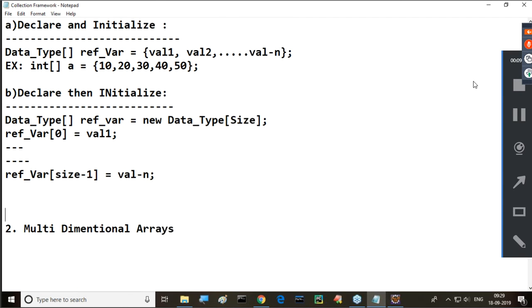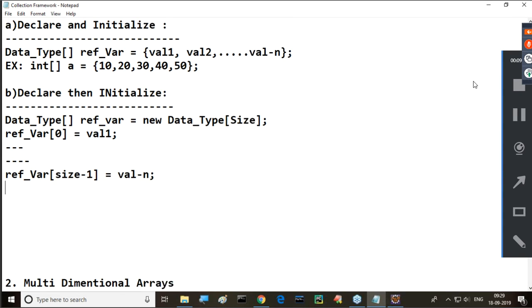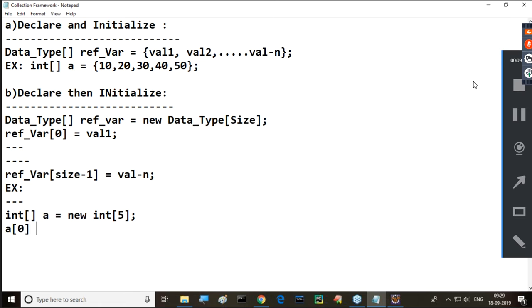Now let me go for this example. Already shown this example. I want to go for the internal representation also. First, we provide int array A is equal to new int of 5. Size is 5. A of 0 is equal to 1. Next one, I want to provide 10.